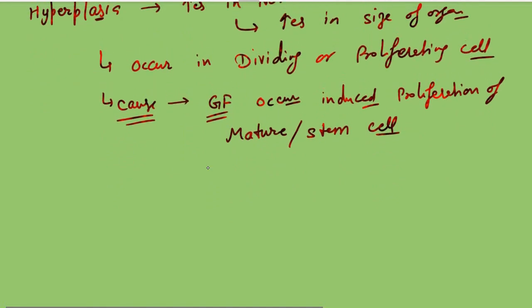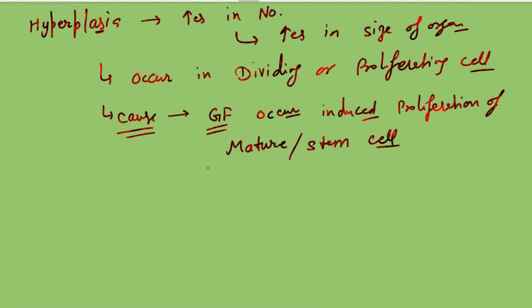What other example can we have of hyperplasia? Can hyperplasia and hypertrophy occur together? Yes, absolutely. Why? Because we know the uterus during pregnancy increases in size and also has to increase in number. For pregnancy we need to provide space. So for that, the uterus during pregnancy goes for both hyperplasia as well as hypertrophy.